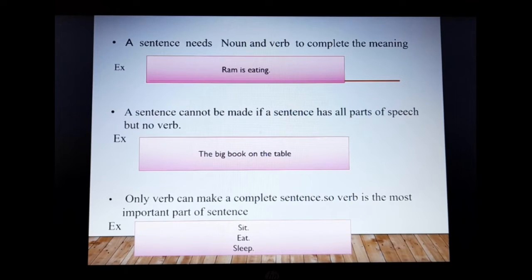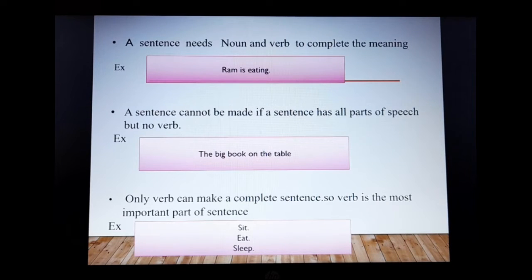See, the big book on the table, we have the determiners, we have an adjective, we have noun, we have preposition, but still it is not a complete sentence. This is just a group of words which is called a phrase. Unless we add is, the big book is on the table, the sentence will not be complete. So it means that we need a verb to frame a sentence.